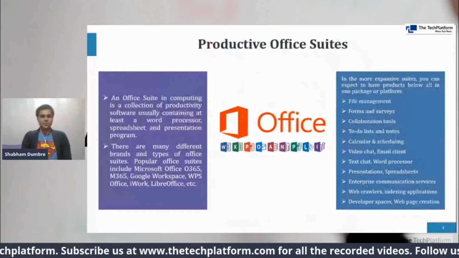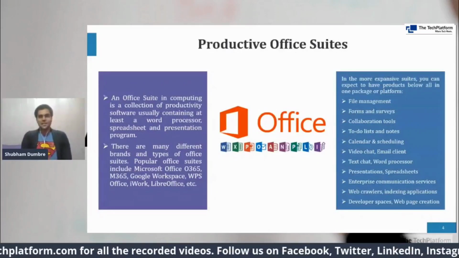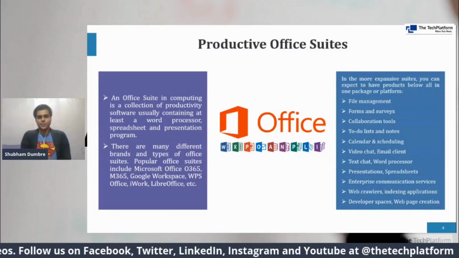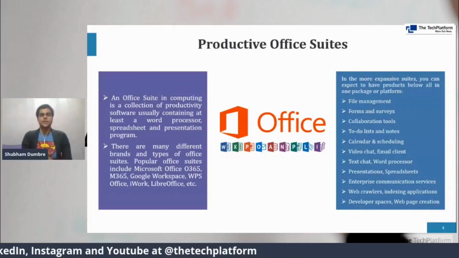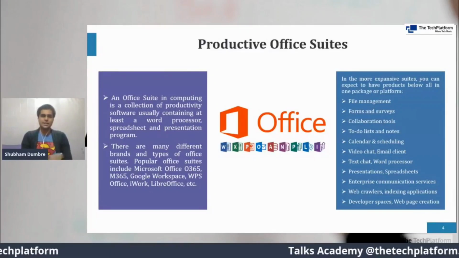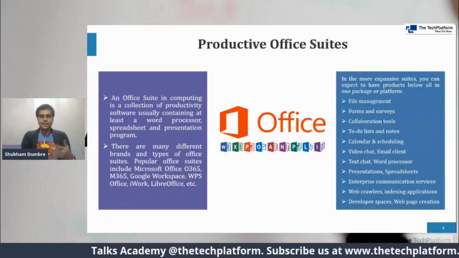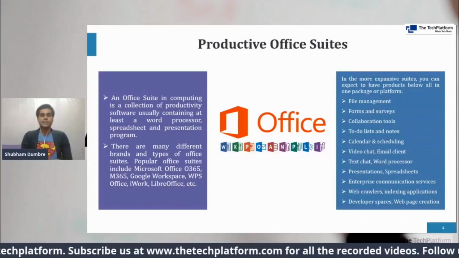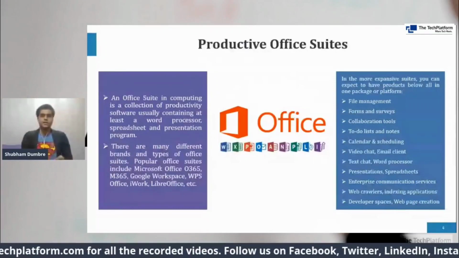So what is a productive office suite? Don't just look at this one logo. I've kept it because this is the most familiar one to all of us. There are different office suites. An office suite in computing is a collection of productivity software, usually containing a word processor, a presentation slider, and a spreadsheet. So in simple terms, it's like a Word, Excel, and PowerPoint combination. These are the three primary tools that we require in any office suite. Might it be Google Docs, Apple iWork, or Microsoft Office 365, we have to have at least these three products in the suite. That is what we call an office suite.